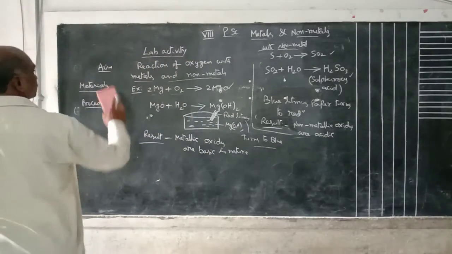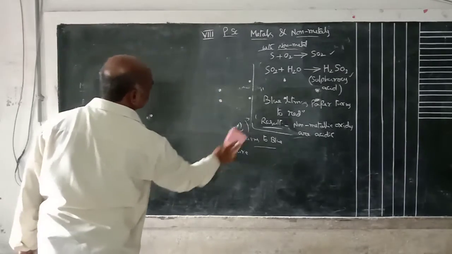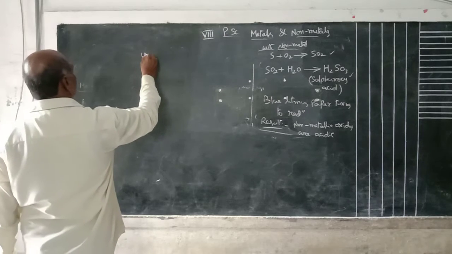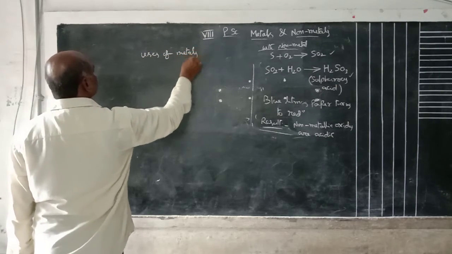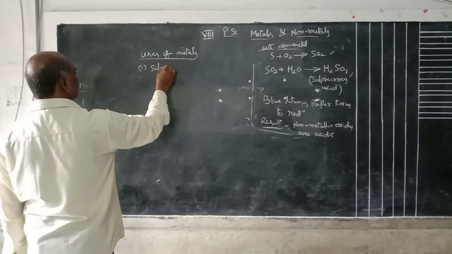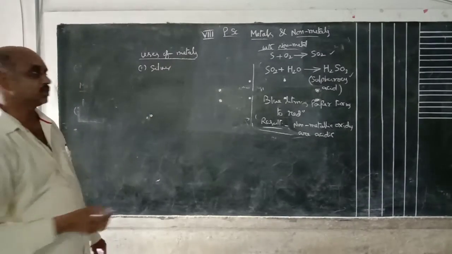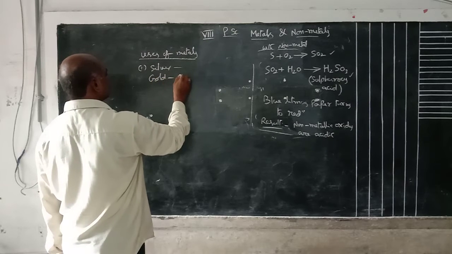The next one is, what are the uses? Uses of metals. Here, first one, silver. What is the use of silver? Ornaments. Gold, ornaments.